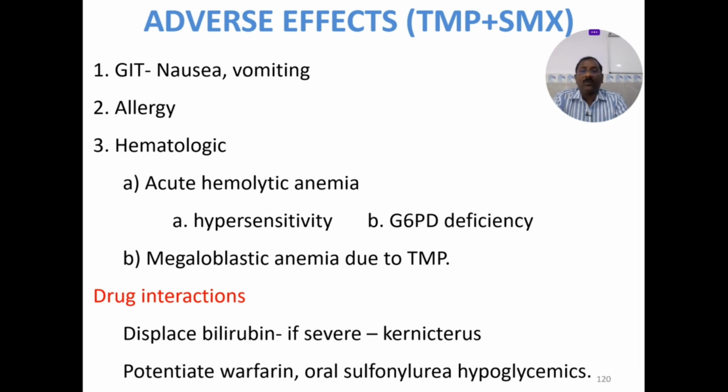Hematologic: acute hemolytic anemia, megaloblastic anemia due to trimethoprim. So these are the common adverse effects. Nausea, vomiting, allergy is very common. Some people will have the acute hemolytic anemias or the megaloblastic anemias. Drug interactions: they displace the bilirubin, if severe, kernicterus; potentiates the warfarin and sulfonylurea, causing hypoglycemia.